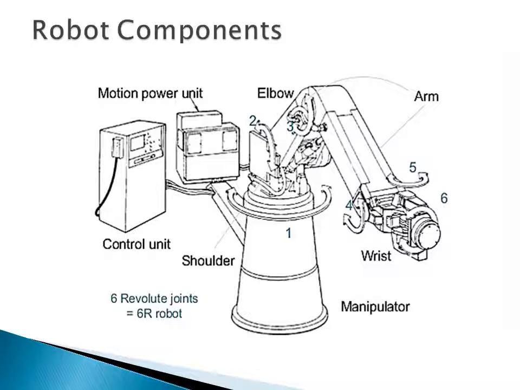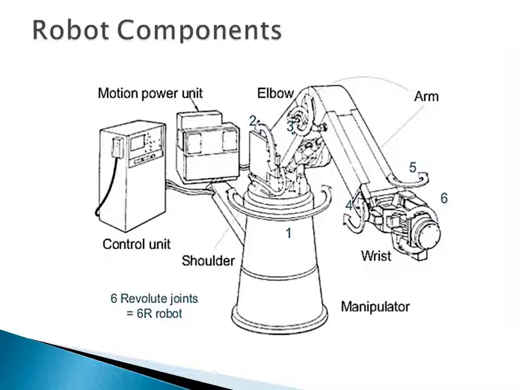Therefore, this whole mechanism is an open link mechanism. The first link is grounded or fixed, and the other links are movable in the space. The idea is basically to get the motion and increase the flexibility, or the degrees of freedom, by using the maximum number of axes. Therefore you can get the precise motion of the robot.